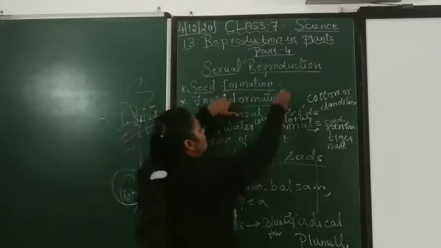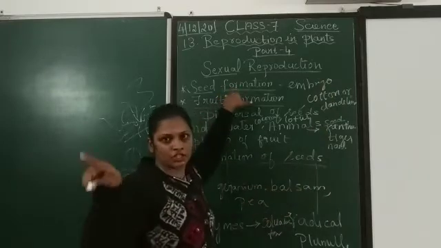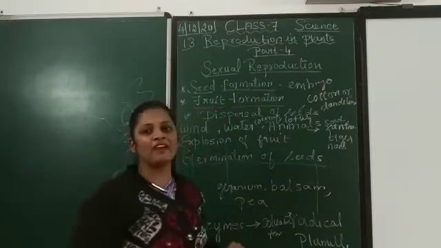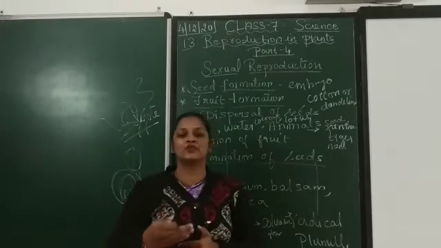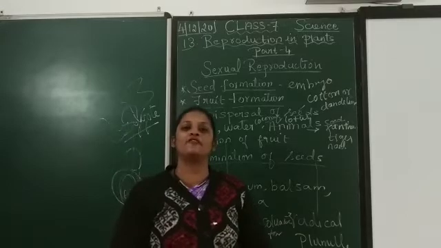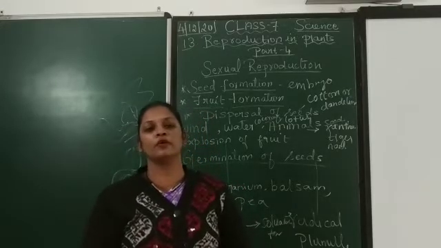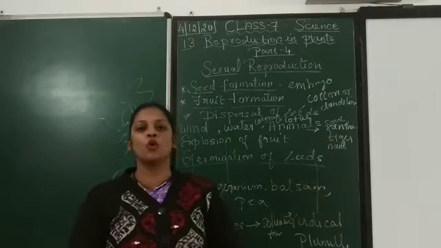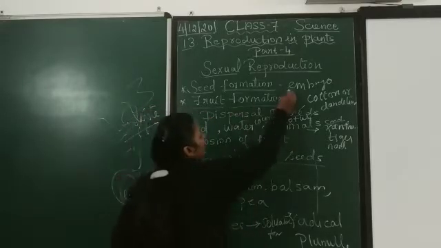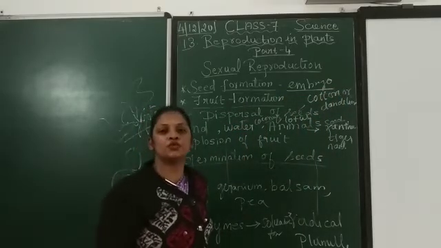So here the embryo is formed with a hard shell, and the seed is formed, and then the fruit. After the seed formation, it swells out, that is, it becomes bigger in size, and then it forms a fruit. So what happens then? The ovary will produce enough nutrition for the seed, for the embryo to grow, and this will develop into the fruit.